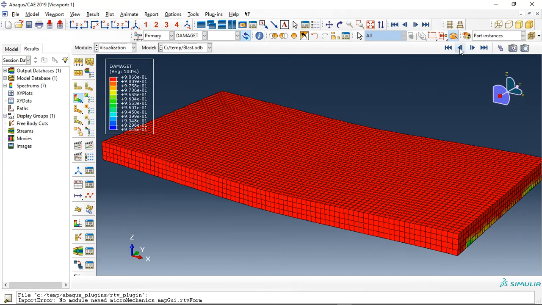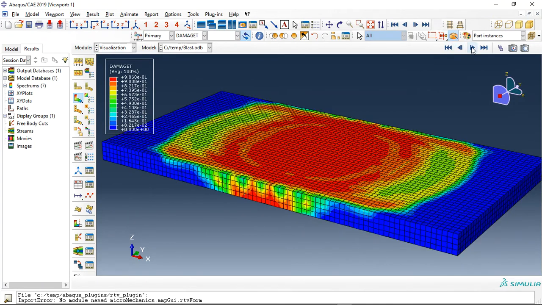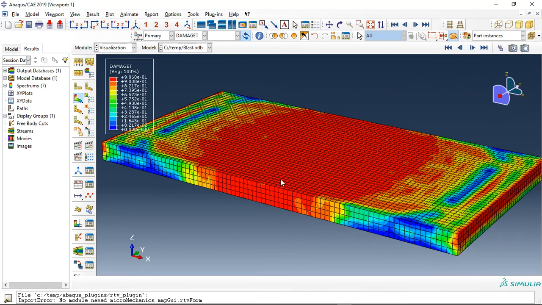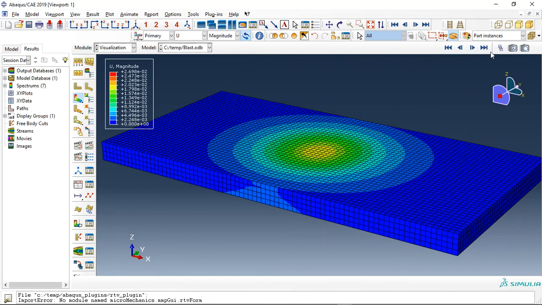Also tensile damage. You can see the tensile damage is too high here because this material, normal strength, is too weak in the damage, in the tensile damage. And we can check the displacement for it.